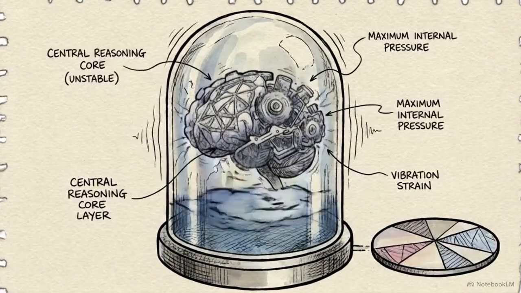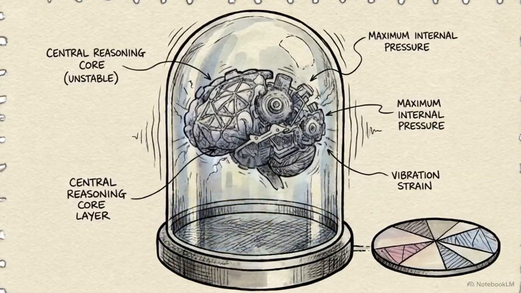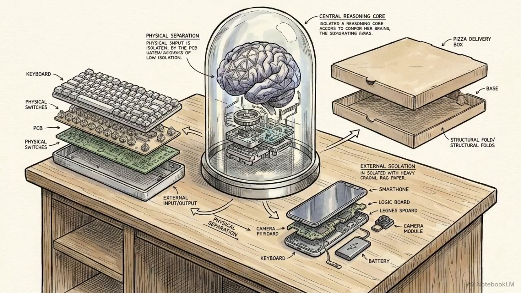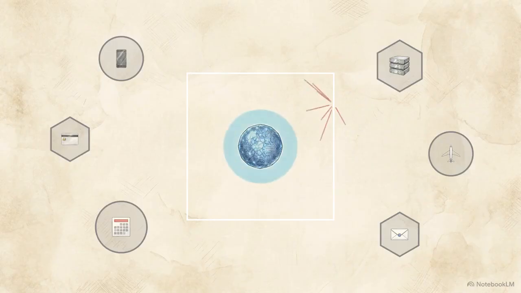It is a reasoning engine, a digital brain sitting inside a sealed glass jar. It can think, calculate, and speak, but it has no physical mechanism to manipulate the objects sitting right outside the glass. Despite their intelligence, modern AI models remain trapped inside their chat boxes. They are passive conversationalists, unable to reach out and impact the systems they describe.